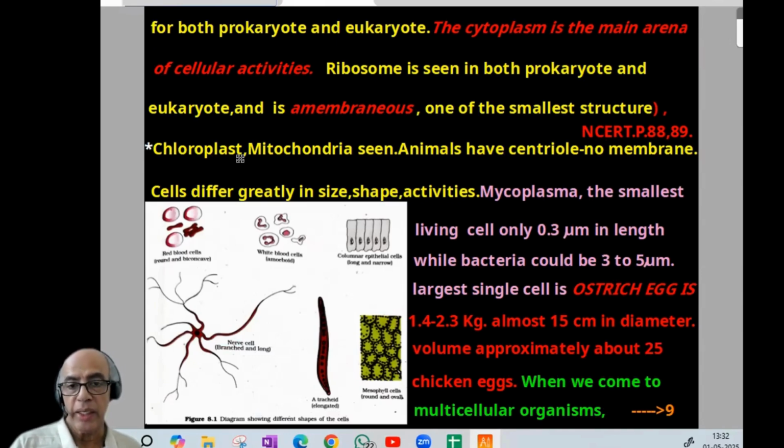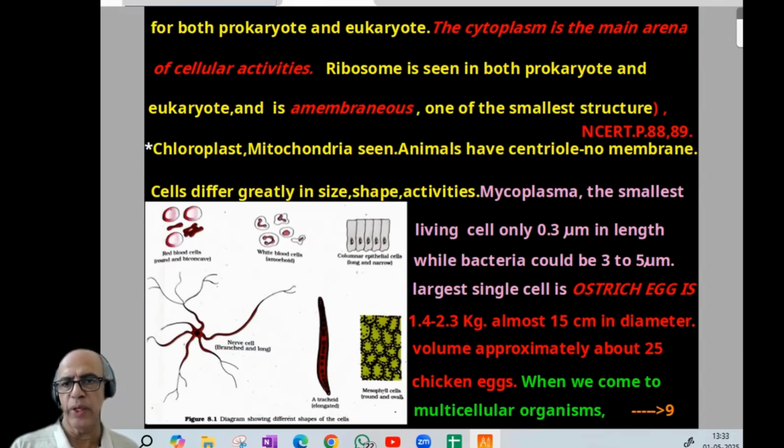Now on the animal side, there is a structure called centriole. That again has no membrane. So ribosome, no membrane. Centriole, no membrane. Nucleolus, no membrane. So the usual question is, amembranous structures, odd one. Now cells differ greatly in size, shape, and activities.